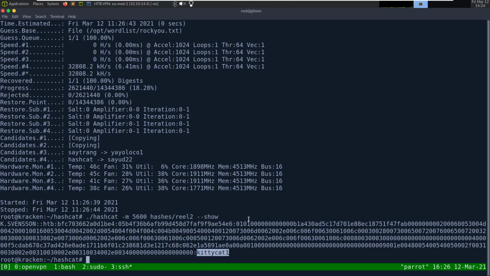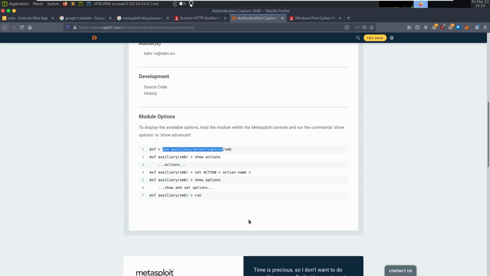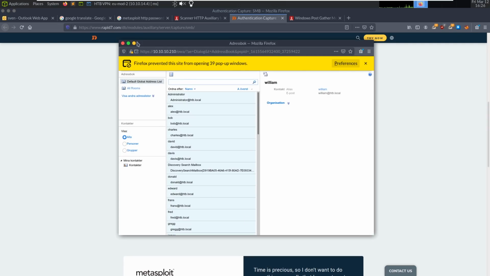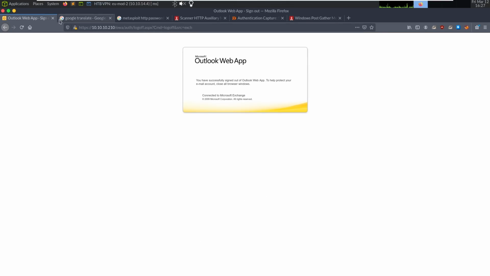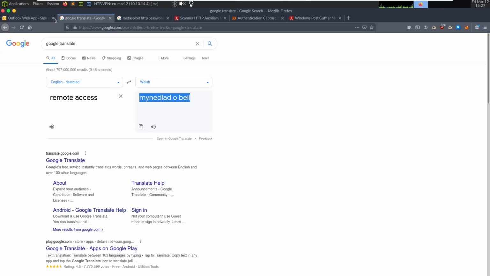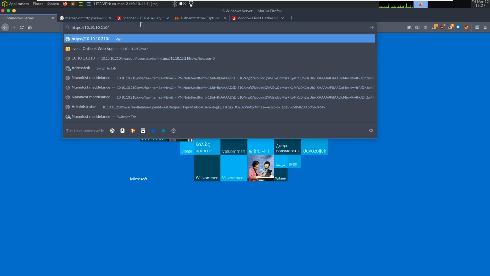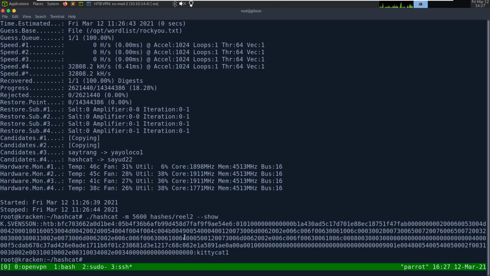So now we have to figure out how to use this. We could potentially log into his mailbox now. Let's get rid of these 39 pop-up windows. We're in s.svensson. I wonder who K is. How do I log out? To close all browser windows. Okay. Do /OWA. And we can check his account out.